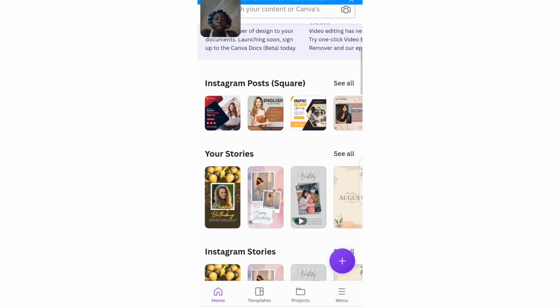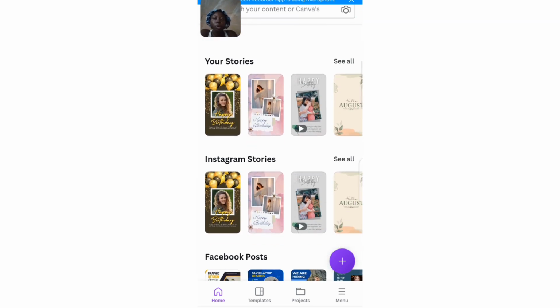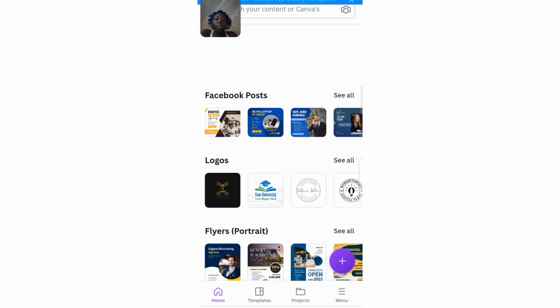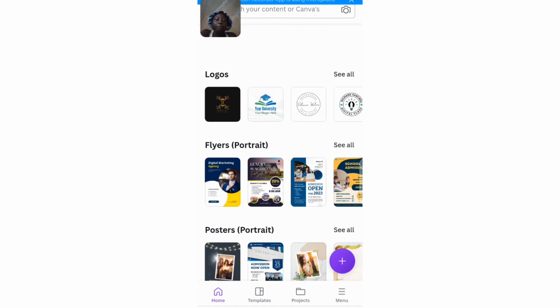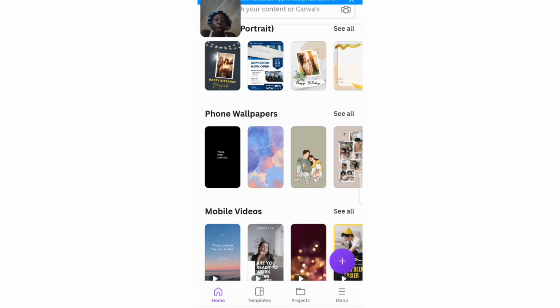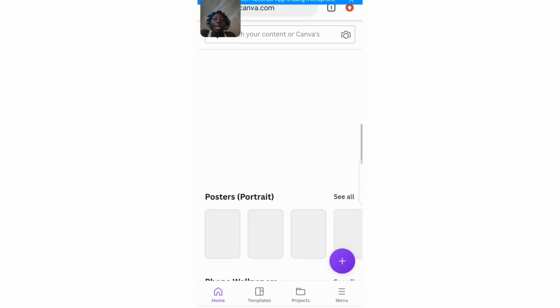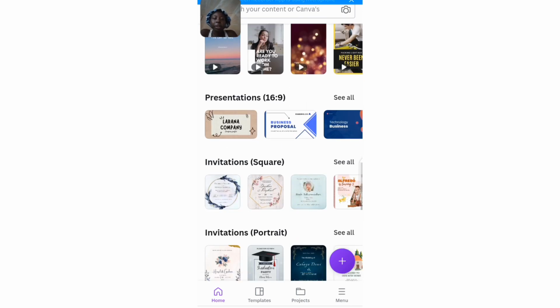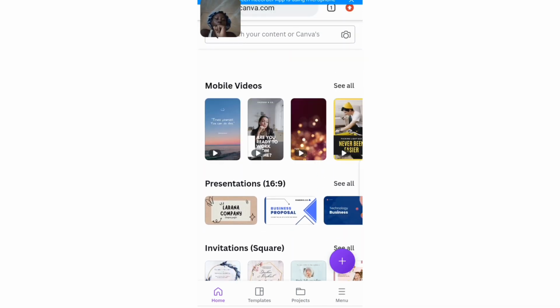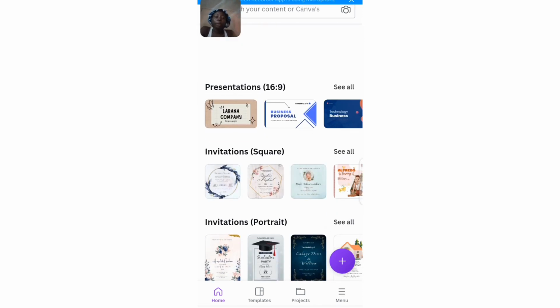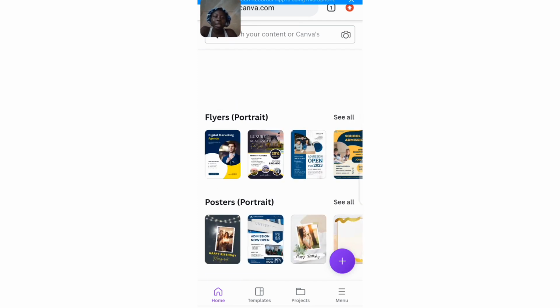If you don't even want to search for it, you can actually see we have Instagram posts, Instagram stories, Facebook posts, logos, flyers, portraits, poster portraits, phone wallpaper, phone videos, and a whole lot more that you can do with this, and collect a minimum of 1,000 naira. Also, you don't collect 1,000 naira for every kind of work. I only collect 1,000 naira when it comes to flyers. When it comes to logos and videos, I collect a minimum of 2,000 naira. It's not in every case, but that is the least I can collect.